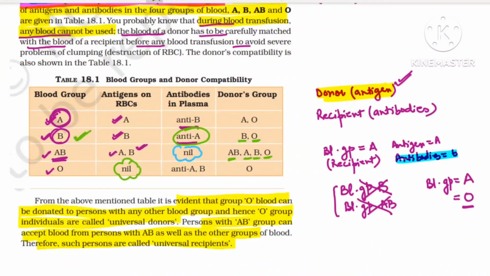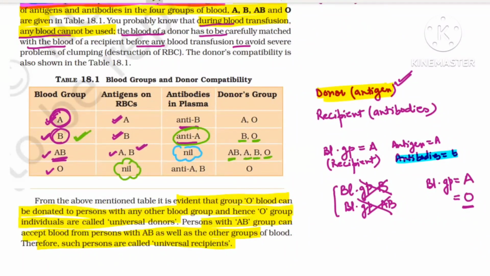That is antibody A and antibody B. So a person's blood group is determined by the antigens. If the antigen is A, sugar A, the blood group is A, and the antibody will be opposite, that is antibody B will be present in the plasma. Based on this, 4 types of blood groups are there: A, B, AB, and O.